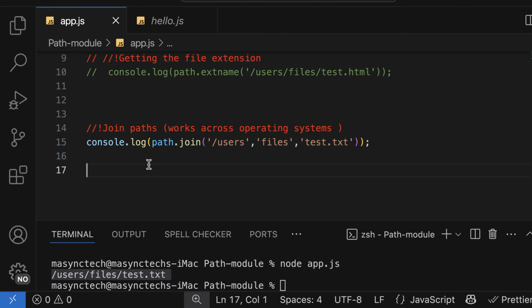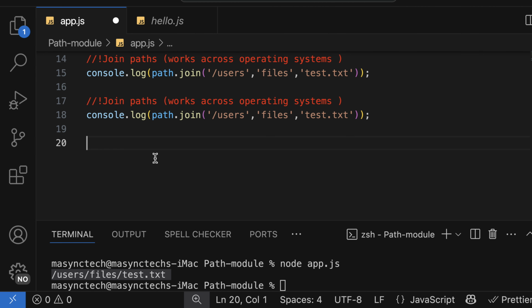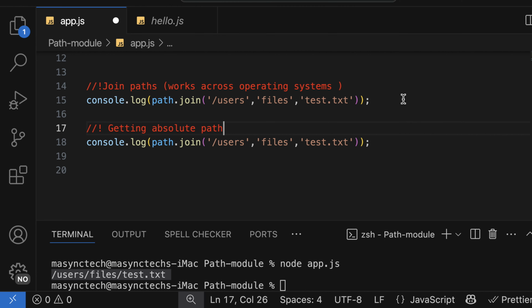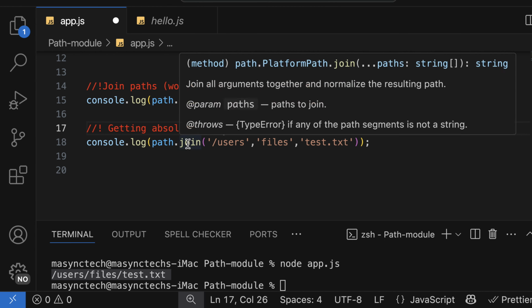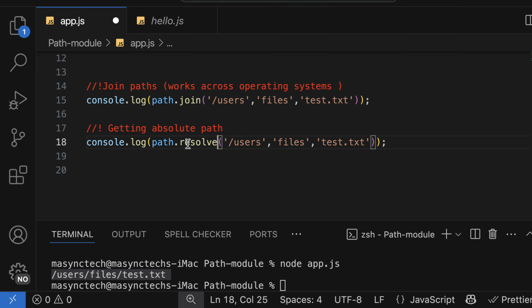So join joins different paths together. We can also get what is called the absolute path, and it goes like this: path.resolve. And then we pass in the file name as test.txt. So with this one, what would be the absolute path? Let's try it out.